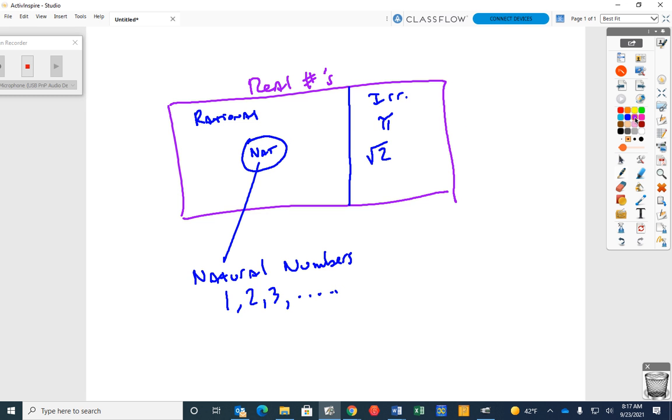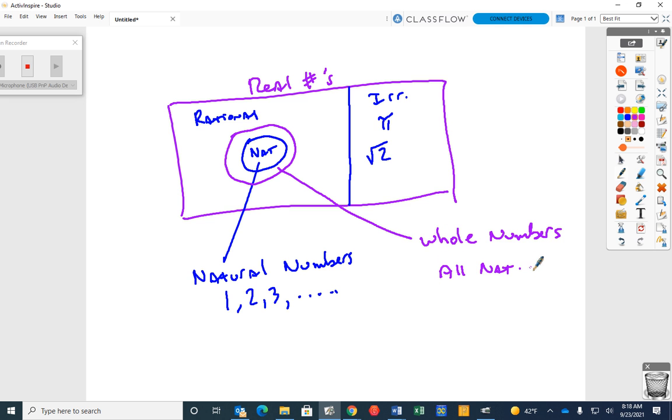Then we have a bigger circle. This one is whole numbers. What's the difference between a natural number and a whole number? Whole numbers are all of the natural numbers, except they also include 0.